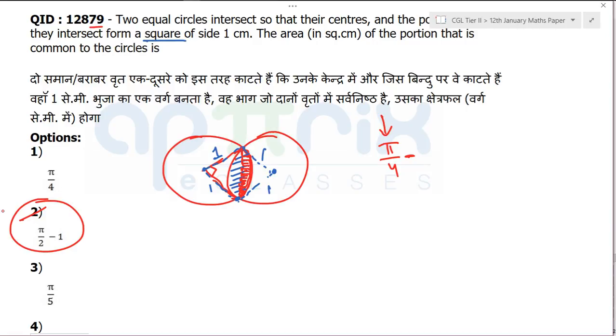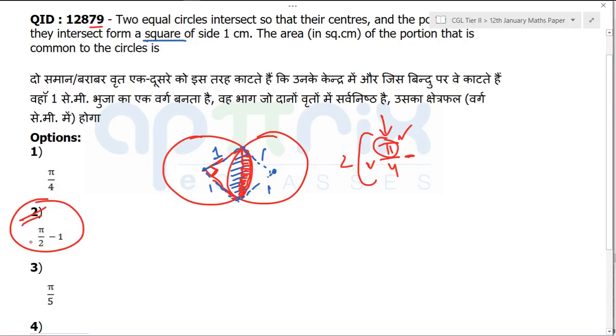So it is not important that you unnecessarily go and calculate something, because pi will only come when we are writing the area of a circle. Pi cannot come anywhere else. Pi will come from the circle only, and the pi by 4 is the natural outcome that you are going to get, because it is just 90 degrees here. I also know that I need to double this area, so my answer will definitely contain a pi by 2. If my answer contains a pi by 2, that is going to be the answer.